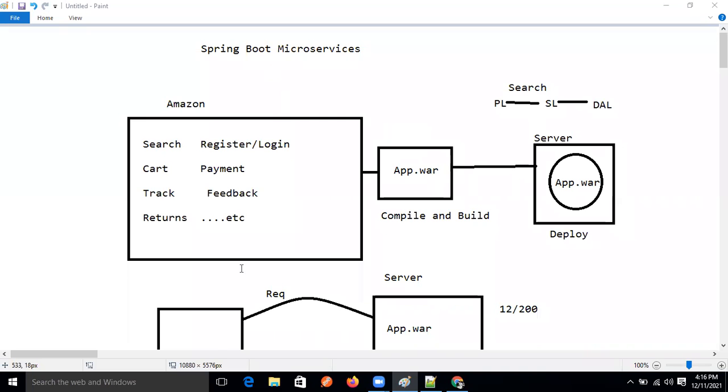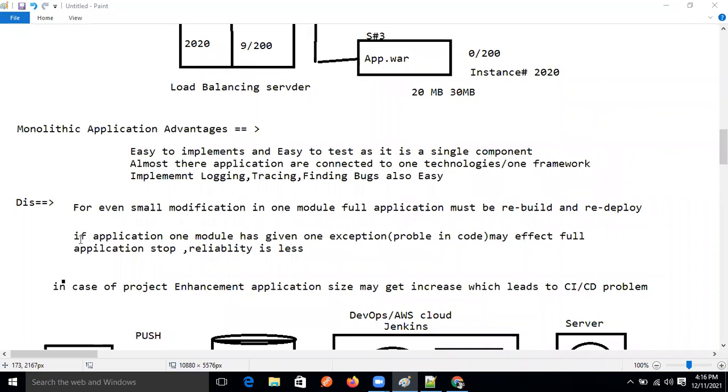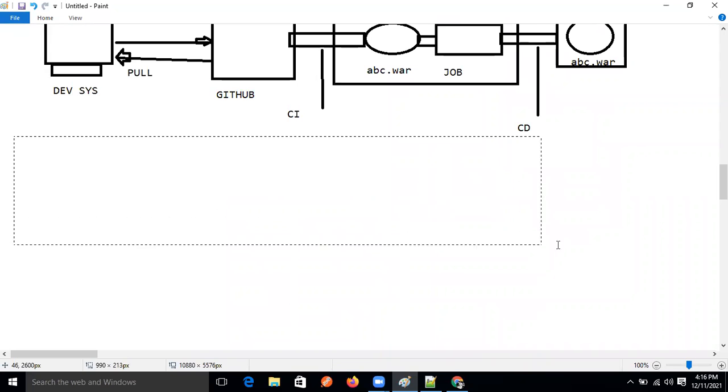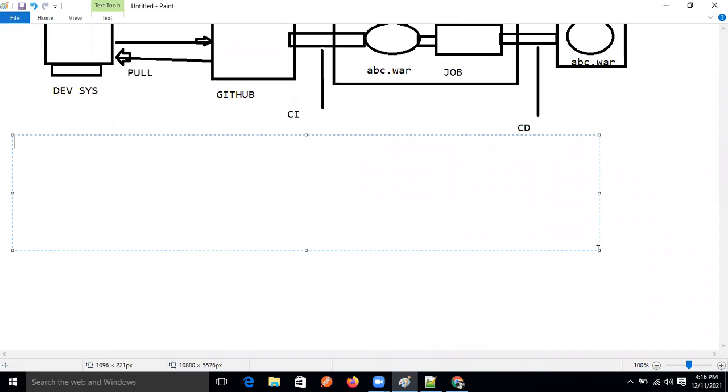Okay, guys, so now let's understand. I'm giving the introduction, the definition of microservices. Why are people moving to microservices applications? So the question is, what is microservices?